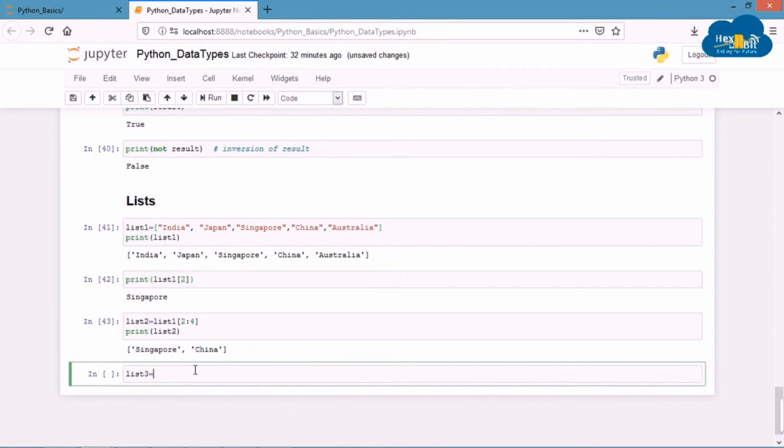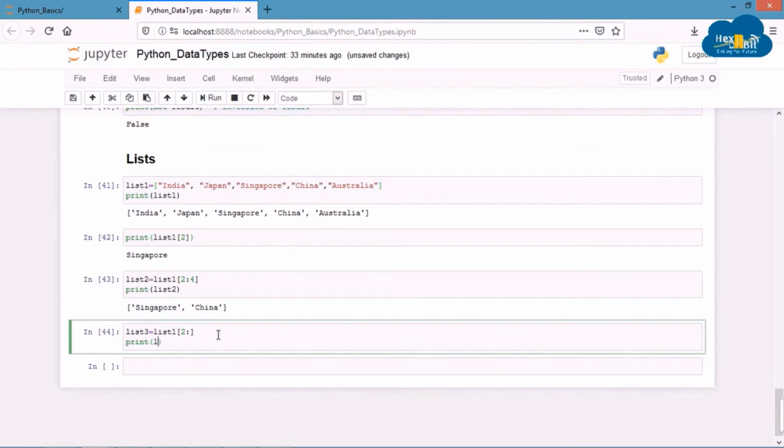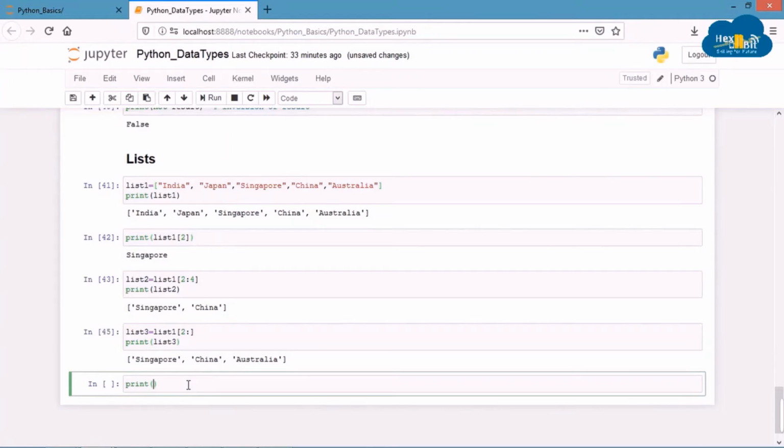If you want list3 to be the second element till the last element of list1, we can simply write square bracket 2 colon. We can also reverse the list by mentioning 2 colons and a -1. So this is a very good trick. We'll use this technique in ML as well as computer vision regularly.